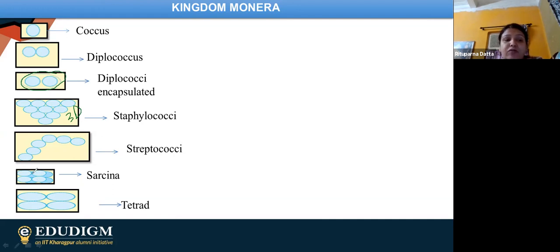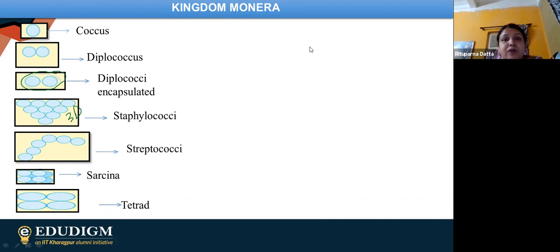Okay, you can find out 1, 2, 3, 4, and obviously in the opposite side also 4 bacterial cocci are there. Fine. So after this we are having tetrad. So what is the meaning of tetrad? Tetrad means 4. So 4 cocci cells are there together. So this is how the normal shapes are formed in case of bacteria.